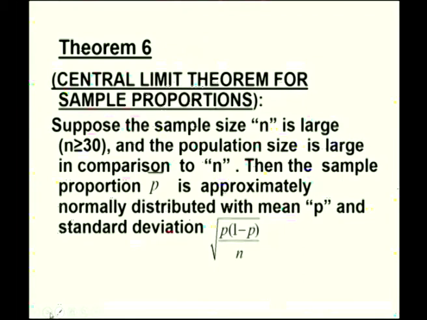Next, we have the central limit theorem for sample proportions. It is the same as in the central limit theorem for the sampling distribution of mean. If x is normally distributed, then the corresponding sample proportion P bar is also normally distributed. So, the conversion of the P bar to z uses the formula z is equal to P bar minus its mean, which is P, so small p minus capital P divided by root of P q by n.